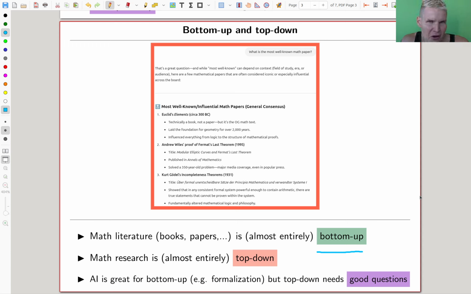Essentially, no one I know does research bottom up. So you don't write a paper about here's an abstract concept. I have no idea where that comes from. I just write it down, and then I build on top of that abstract concept, and so on. Mostly it's the other way around. You get your hands dirty. You find a pattern you like, and then you build a theory that kind of fits the pattern. Right? Math research is top down.